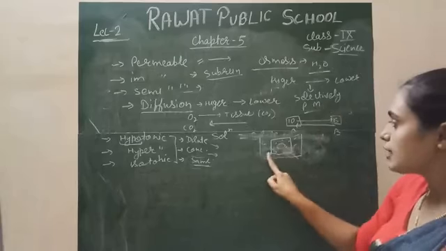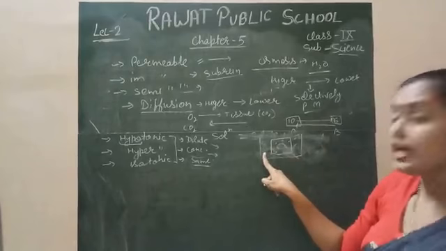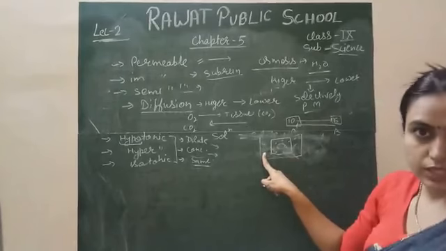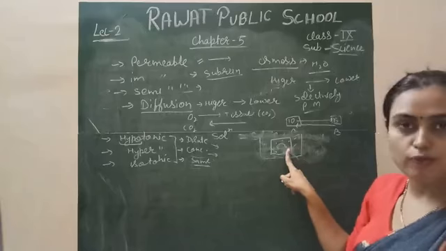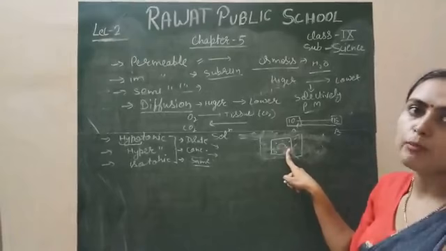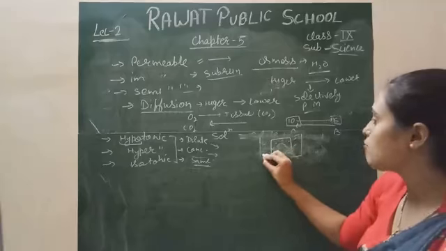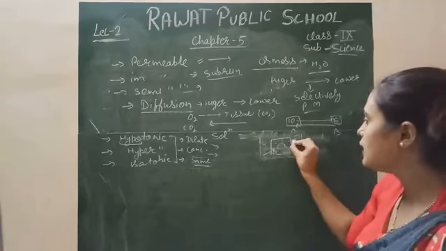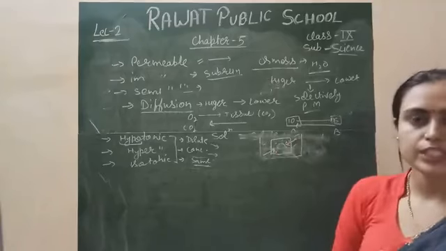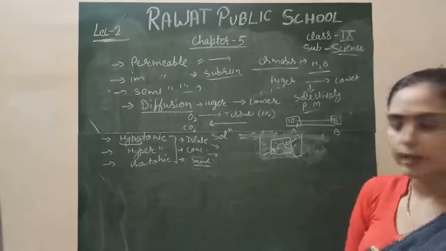It means a higher concentration of solvent will be outside of the cell, and a lower concentration of water will be inside of the cell. So the movement of the water will be through a selectively permeable membrane from the outer side to the inner side. It means water moves from the outer environment to the inner environment simply.